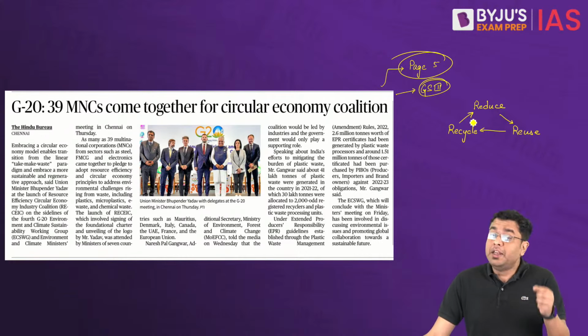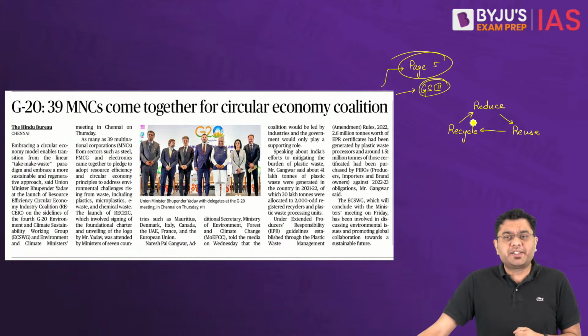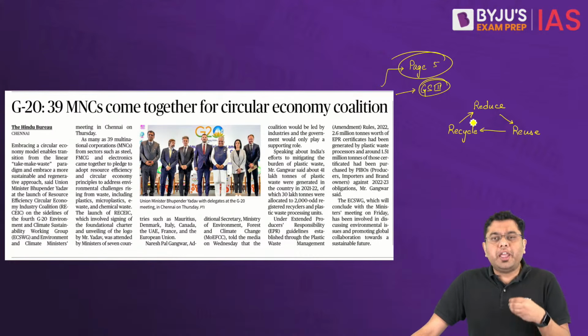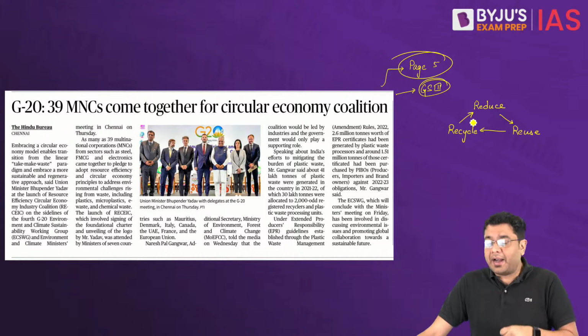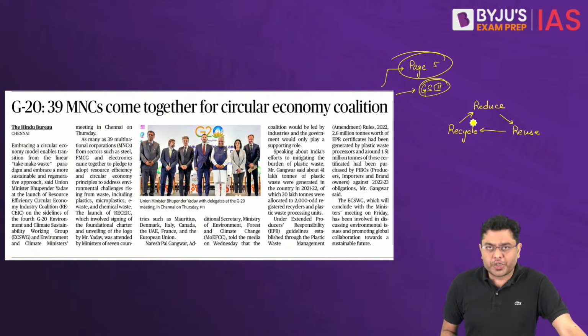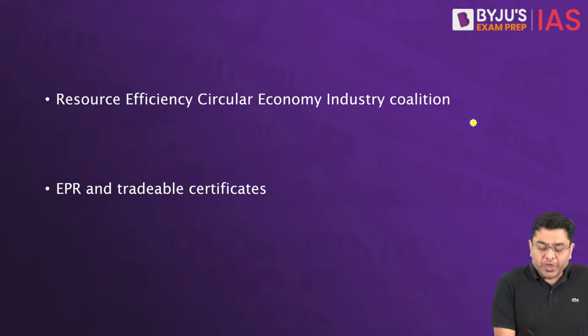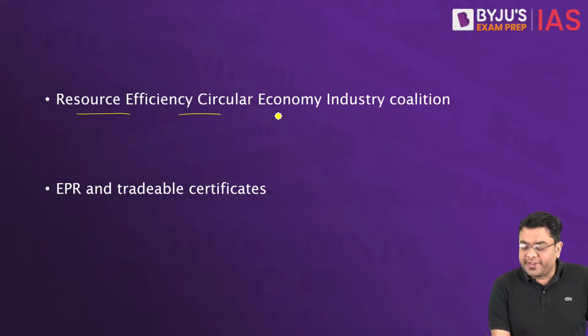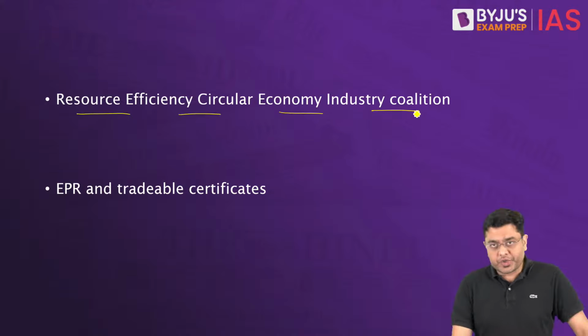Now, remember, the day before yesterday, when we were talking about the role that India can play as the president of the G20 forum, we discussed the 4 key principles driving India's stand at the moment. And one of the important principles was an industry-led coalition to drive the circular economy. So what is this particular coalition about? The coalition is named the Resource Efficiency Circular Economy Industry Coalition.